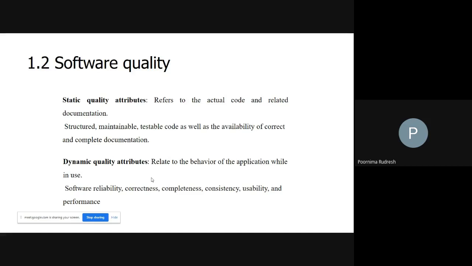Yes, Gaurav, when we say that the software is reliable, or anybody? Ma'am, when there is no error and failure free operation. Yes, failure free.